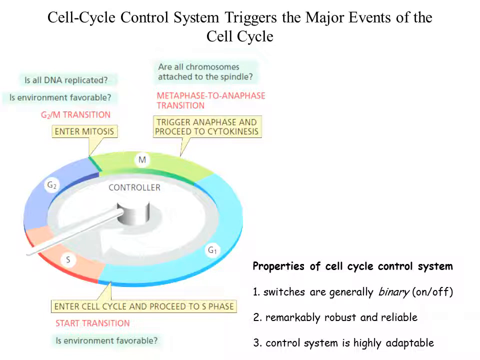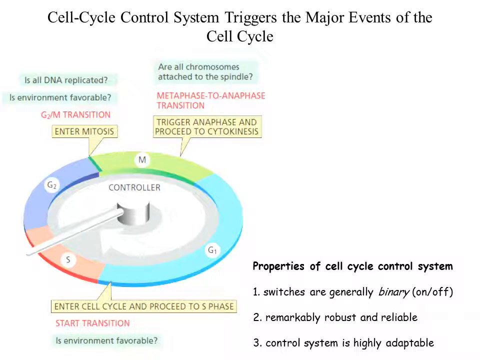It is not only one protein or two proteins, it is many proteins which are controlling or checking the progress of the cell cycle. And as it involves many proteins, many enzymes, it is reliable. It is not relying on a single protein or single enzyme. That's why it is very robust and it can be relied upon.